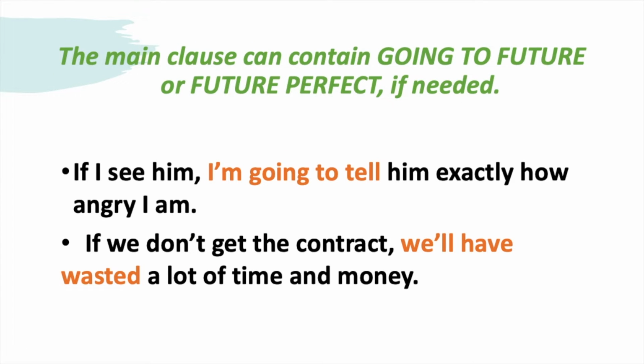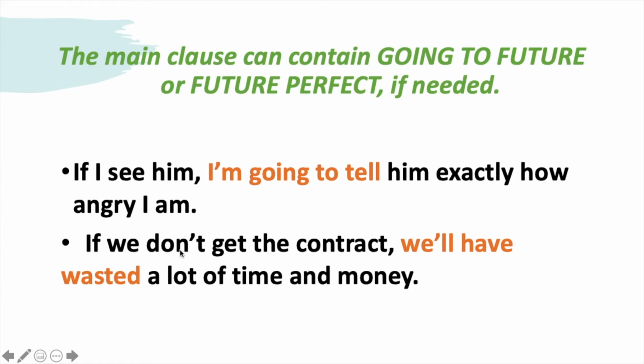The main clause can contain going to future or future perfect if needed. So these are the only changes we can make in the main clause. Two examples. If I see him, I'm going to tell him exactly how angry I am. Here we use this near future, I am going to tell, instead of will.